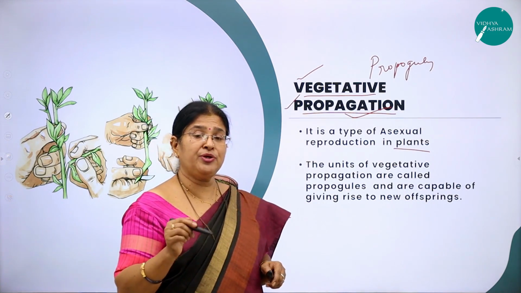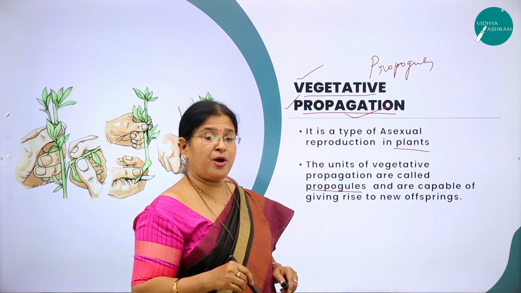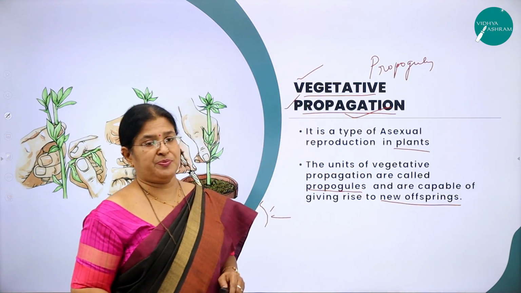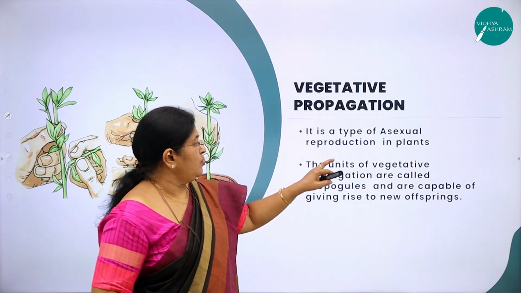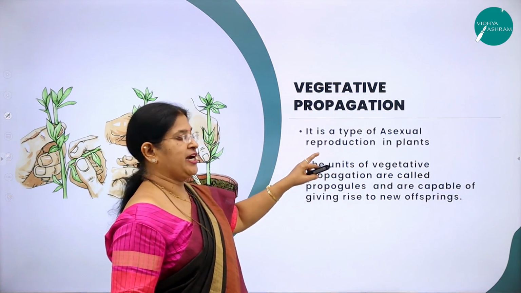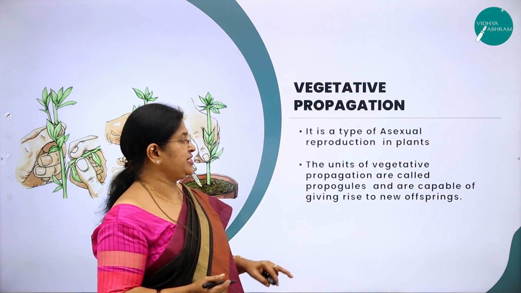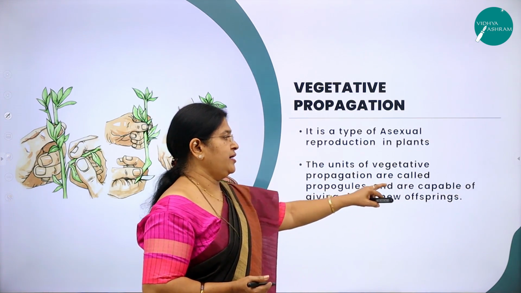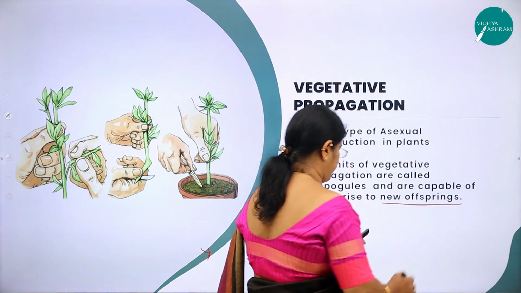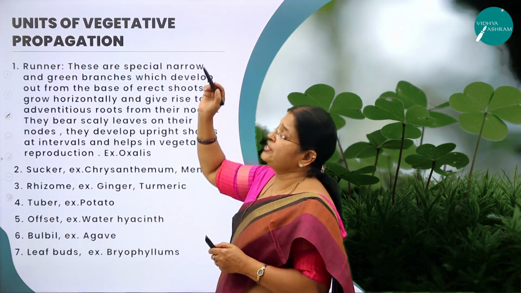So what do you call the units of vegetative propagation as? Propagules. And these propagules are what? They are capable of giving rise to new offsprings. Let me get back. What is vegetative propagation? It is a type of asexual reproduction in plants. What do you call the units of the vegetative propagation as? Propagules. And these propagules are going to give rise to what? New offsprings. Right?